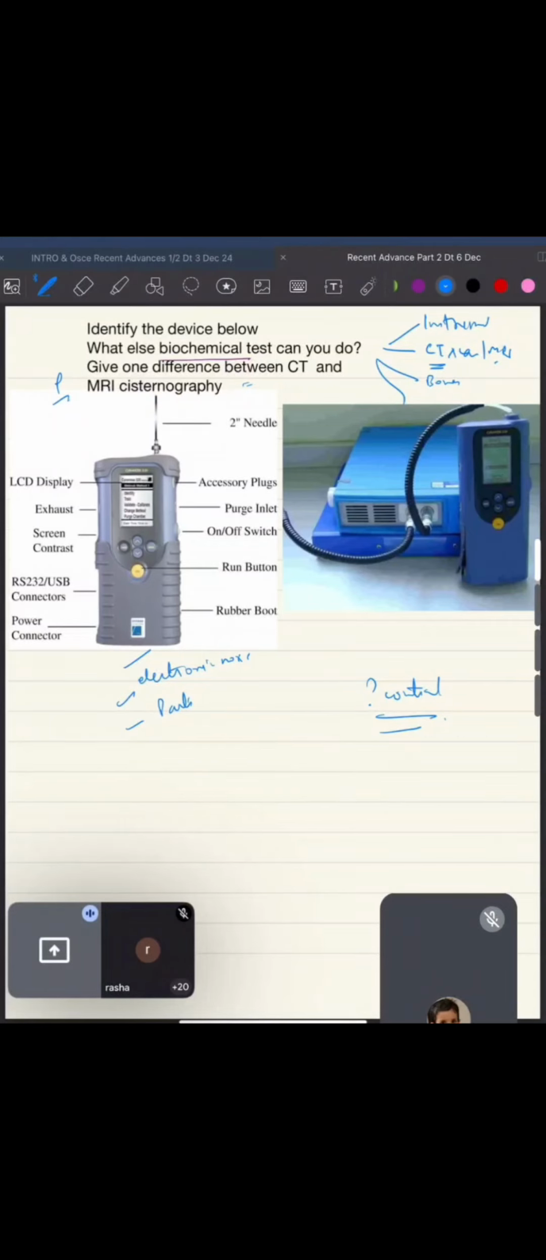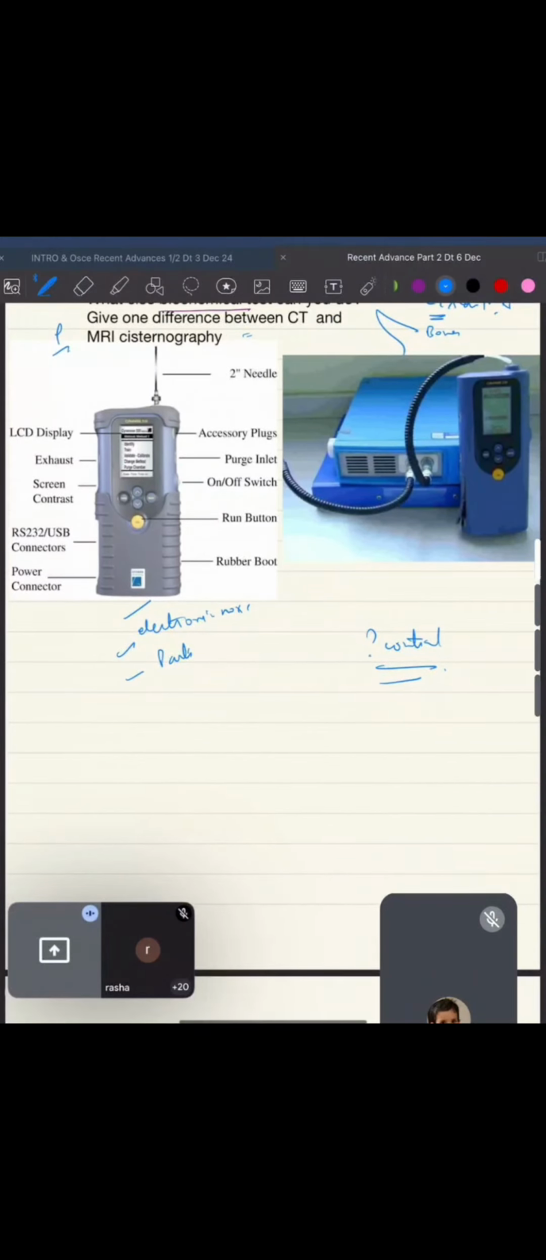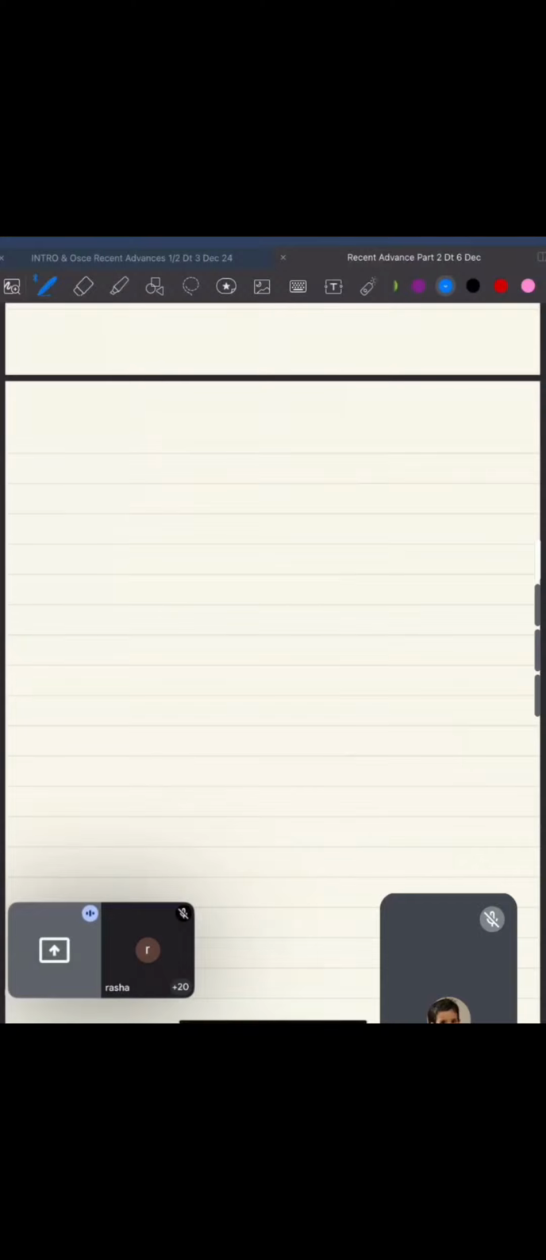Okay, now what else biochemical test can you do? Can somebody take a try? Which biochemical tests are done in this? Beta 2 transferrin. Great. And there is one more test by the name of beta trace protein. So please remember the details about them. Basically, what are the plus and what are the minus about it.